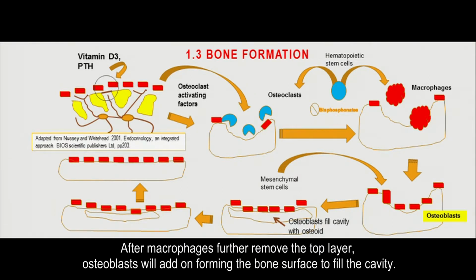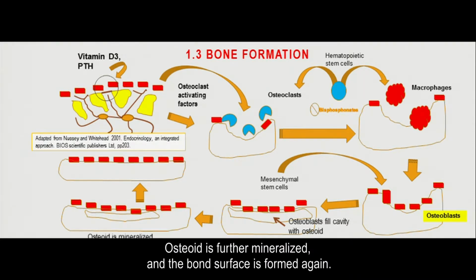After macrophages further remove the top layer, osteoblasts will add on, forming the bone surface to fill the cavity. Osteoid is further mineralized, and the bone surface is formed again.